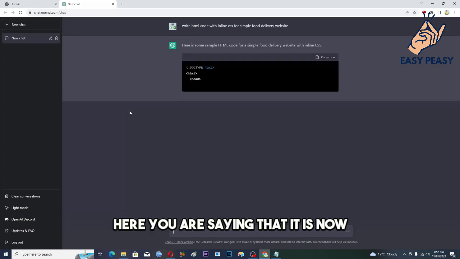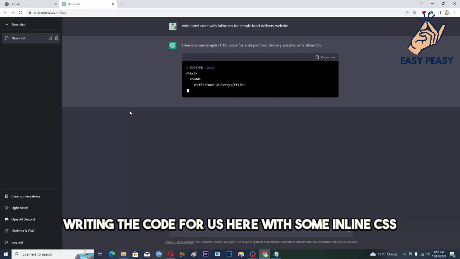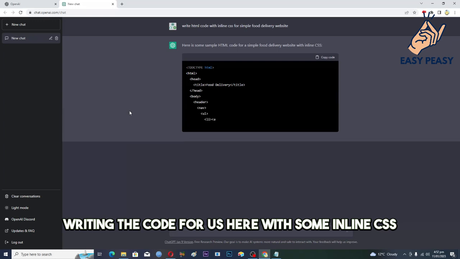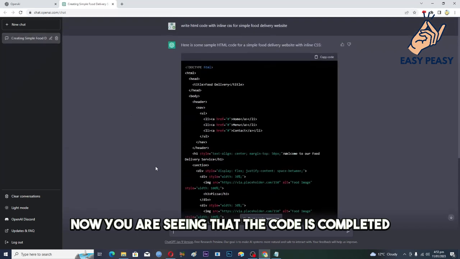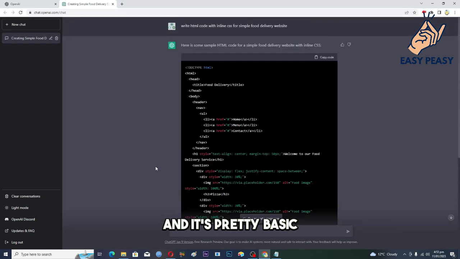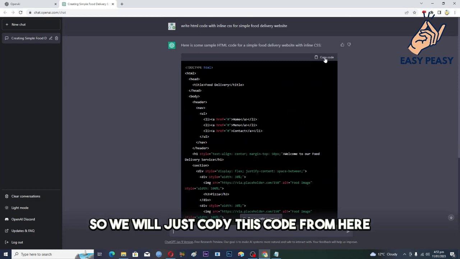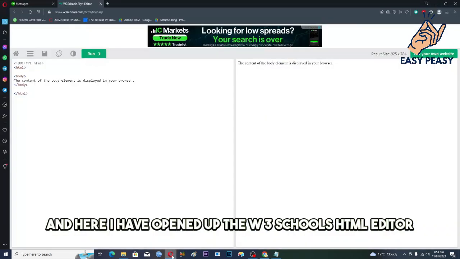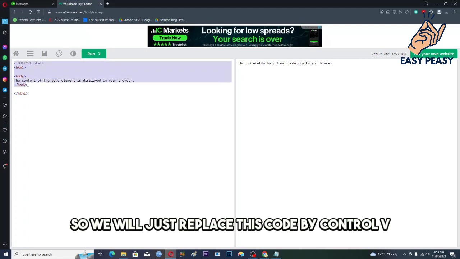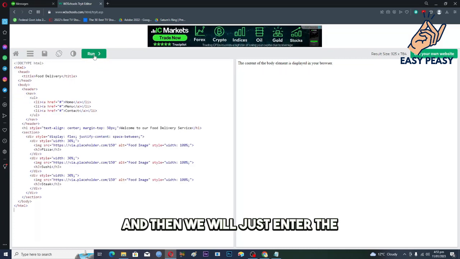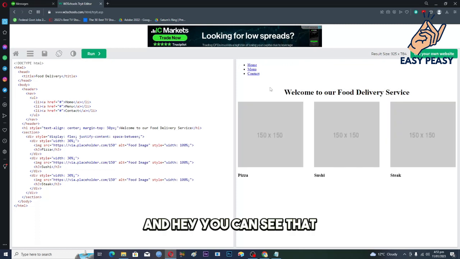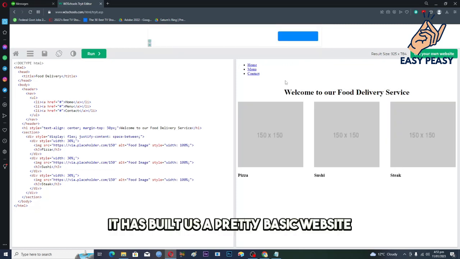So here you are seeing that it is now writing the code for us with some inline CSS. Okay guys, so now you are seeing that the code is completed and it's pretty basic. So we will just copy this code from here, and here I have opened up the W3Schools HTML editor. We will just replace this code by pressing Control V, and then run it, and here you can see that it has built us a pretty basic website.